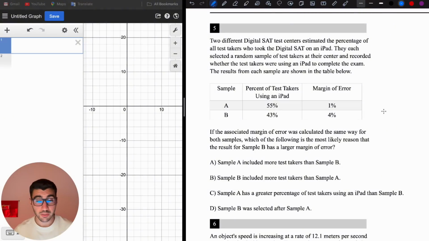The next question that I've predicted is another margin of error question. 2 different digital SAT test centers estimated the percentage of all test takers who took the digital SAT on iPad. They each selected a random sample of test takers and recorded the test takers using iPad.